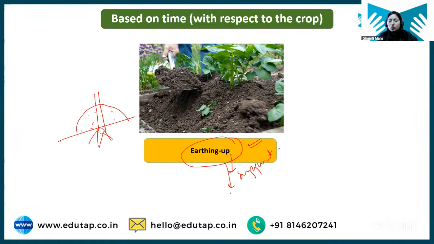improve the yield. So in case of potato or tuber crop, okay, tuber crops like your potato, cassava, yam, all those crops are tuber crops. So in case of tuber crop, when this earthing up is done, it will help to better grow the tuber. Okay, the tuber size will be good. The quality of tuber will be good if we do this practice. So for that purpose also earthing up is done. Okay, this is also one of the practices that is done after the crop has emerged. Clear? I hope it is clear now.